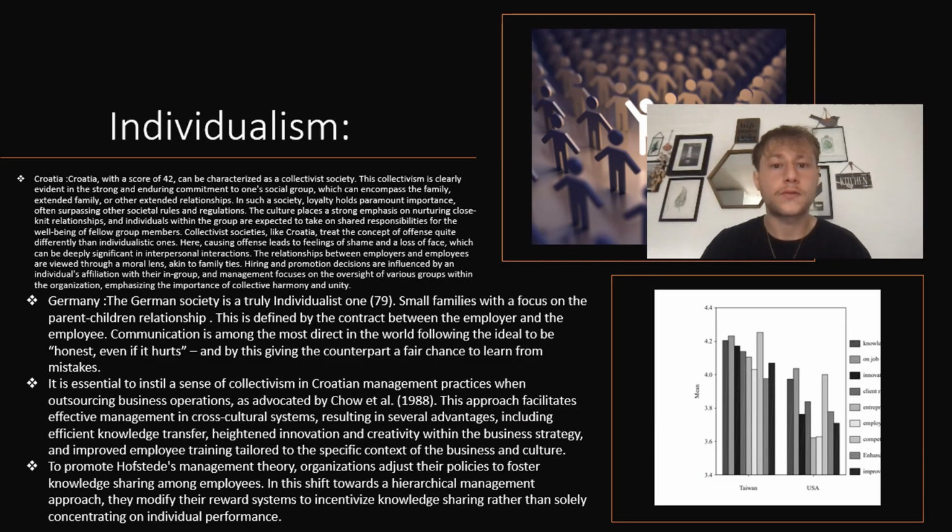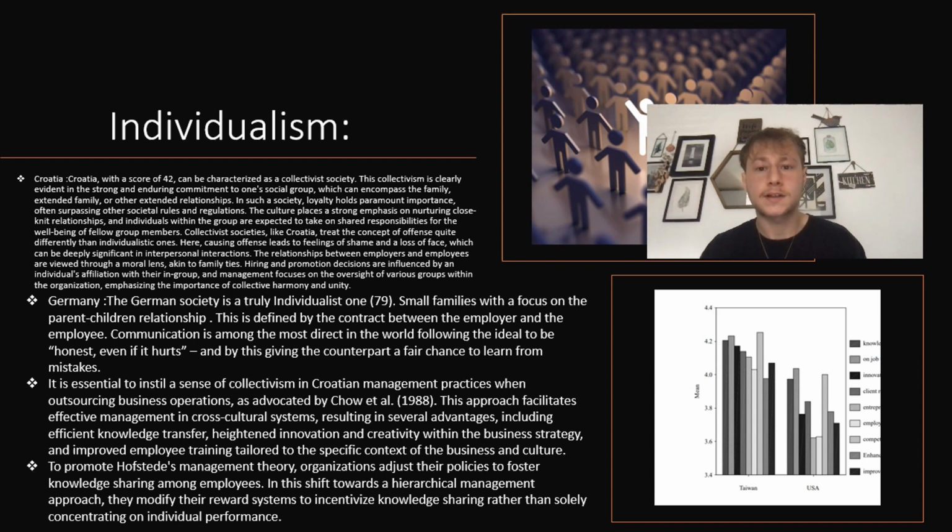Croatia having a score of 42 can be characterized as a collectivist society. This collectivism is clearly evident in the strong and enduring commitment to one social group, which can encompass the family, extended family, or even extended relationships. In such a society, loyalty holds paramount importance, often surpassing other societal rules and regulations.